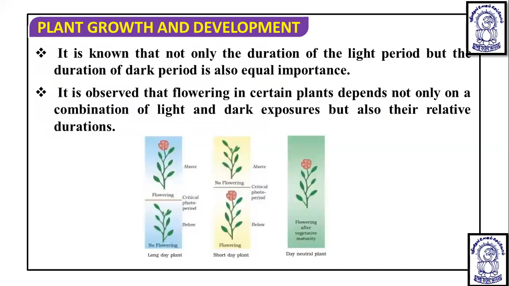Okay, so you can see here, this is the NCERT diagram. For a long day plant, this is the critical photoperiod. If it is getting more light period than this critical period, then it is going to flower. If it is getting a light period lower than the critical photoperiod, it is not going to flower. But here, for a short day plant, if it is getting lower than the critical photoperiod, then it is going to flower. But if it is getting more light, the short day plant will not flower, and day neutral plants are not affected.